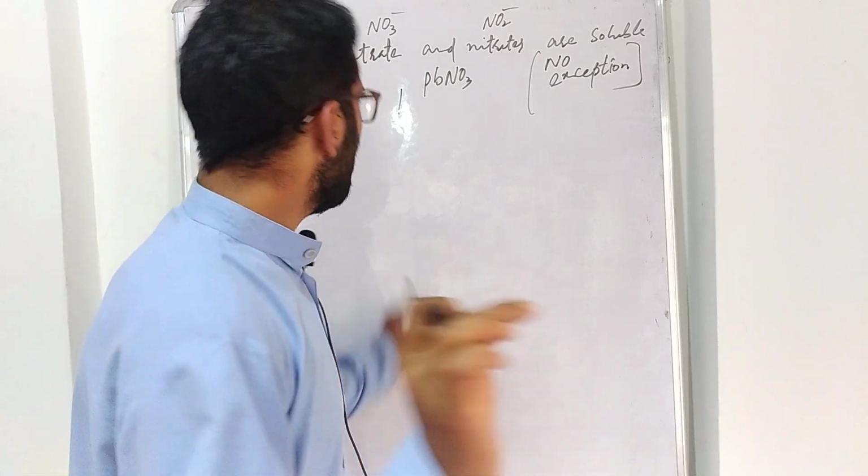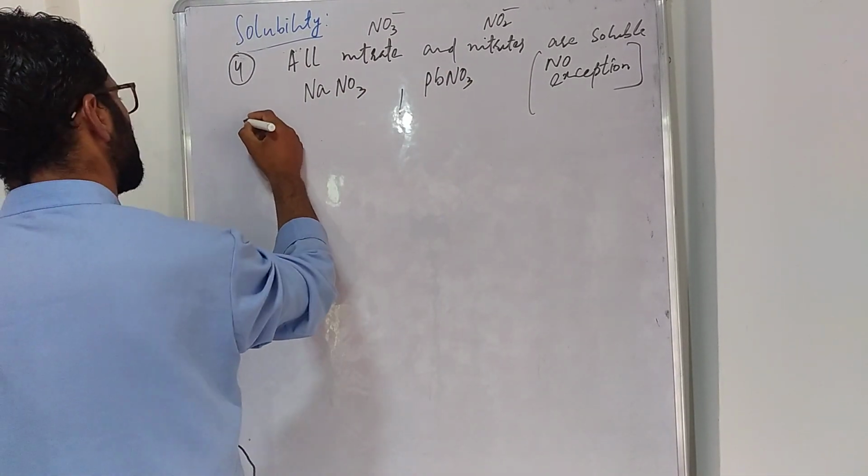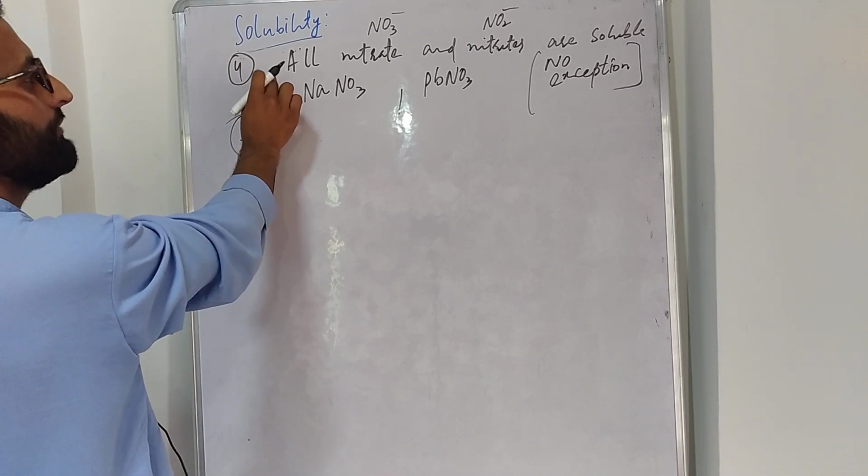Okay? Another point we are going to mention here, the 5th rule. This was the rule number 4.